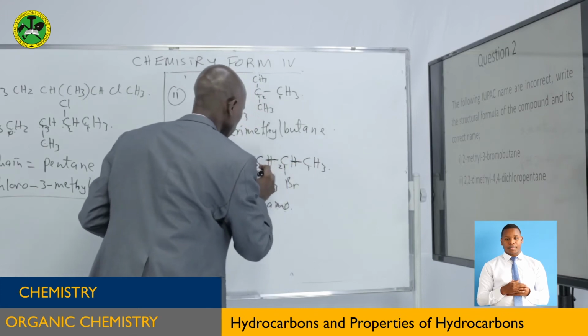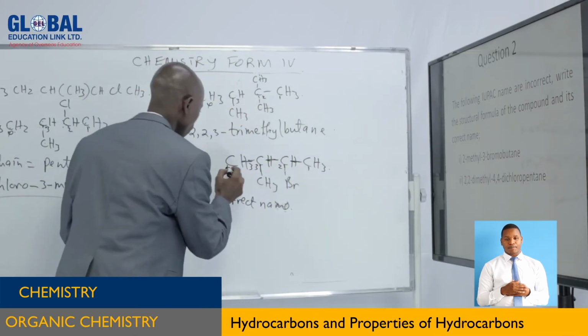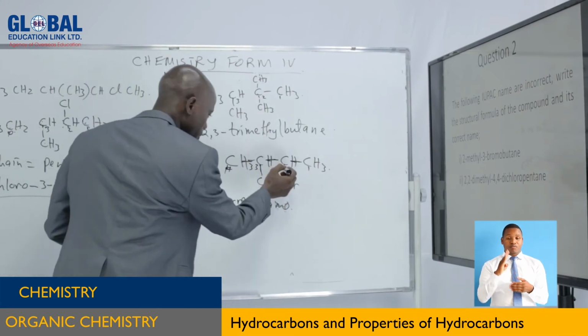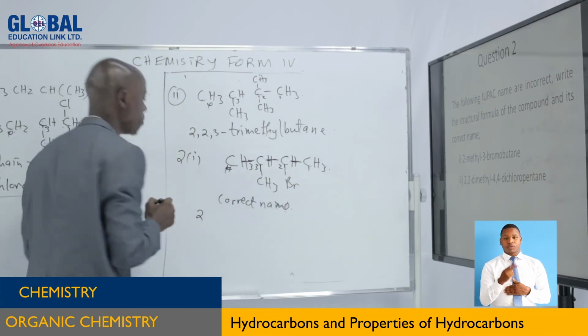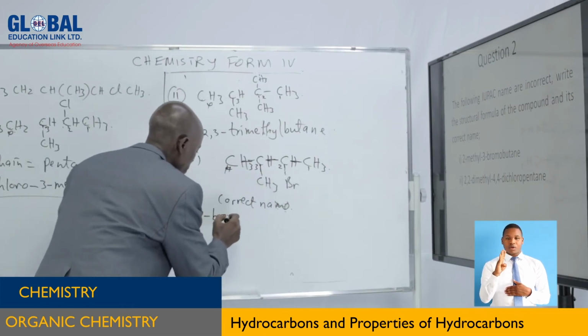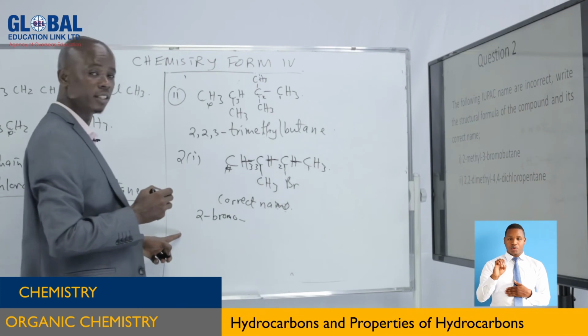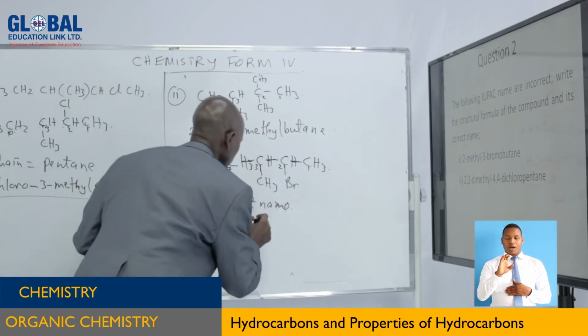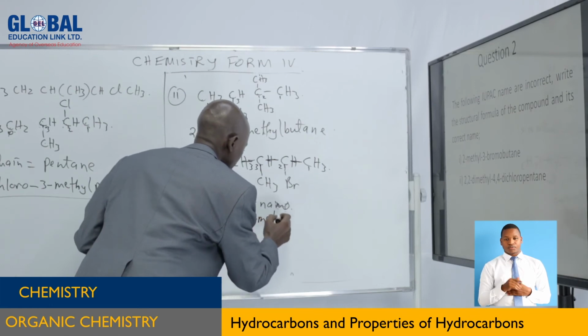1, 2, 3, 4. So thereafter, because this will start, then you give the position of it. The second carbon, it is only 1. You give a hyphen. You give the name of it, bromo. You put a hyphen to separate it from another group. In the third carbon, then it is a hyphen, methyl.